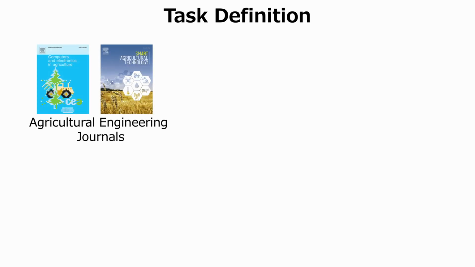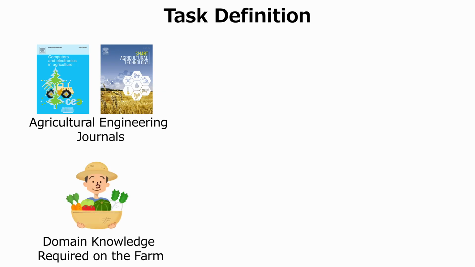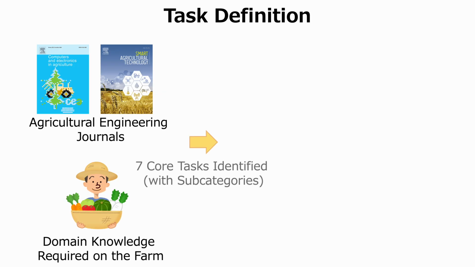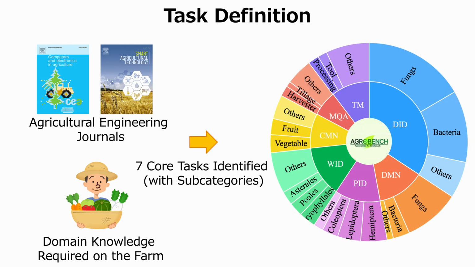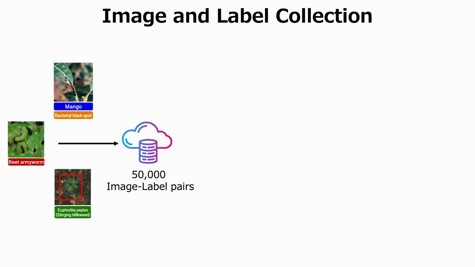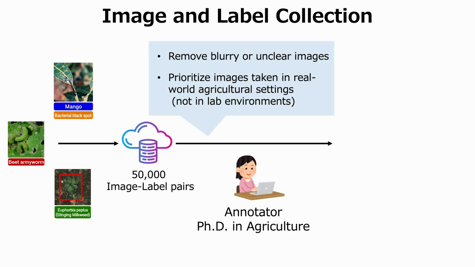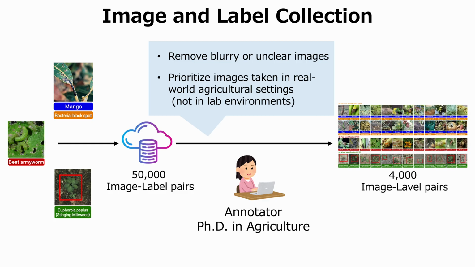We investigated representative agricultural engineering journals to collect computer vision-based tasks and to identify key challenges faced by farmers in real-world scenarios. Then, we defined 7 core tasks and several subcategories. We collected 50,000 image label pairs from public datasets and collaborators. Annotators removed blurry or unclear images and prioritized those taken in real-world agricultural settings, not in laboratory environments. Finally, we obtained 4,000 high-quality image label pairs.